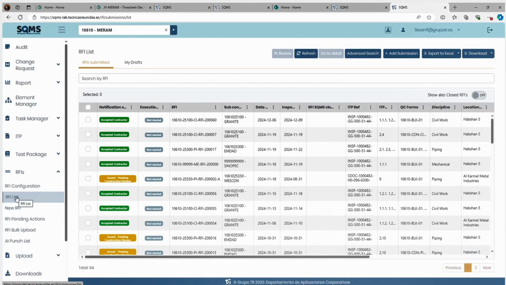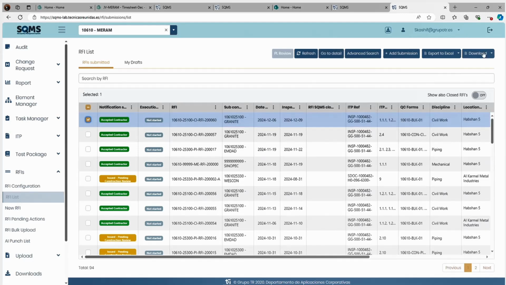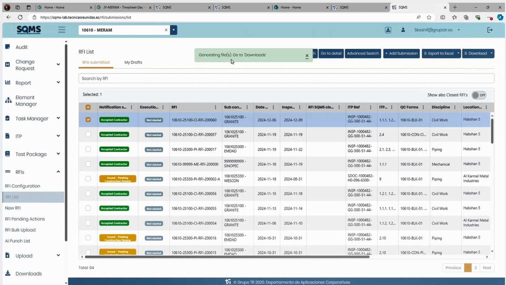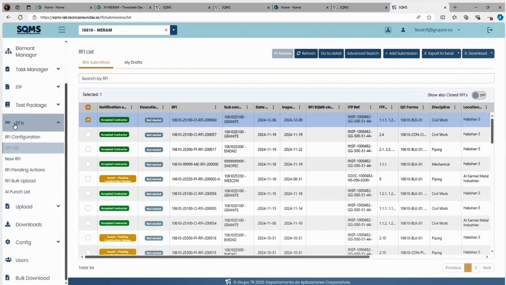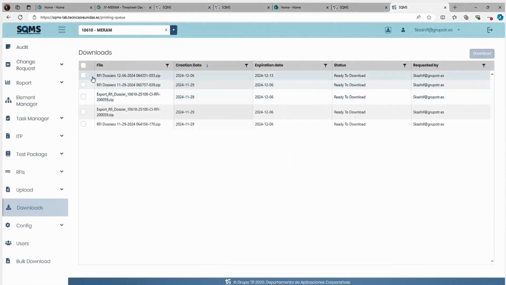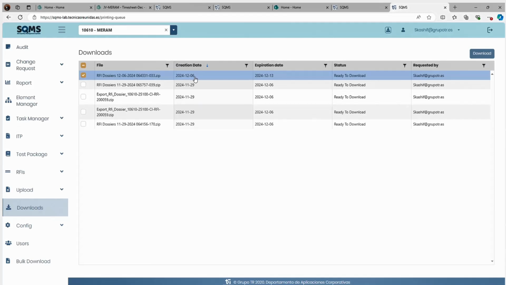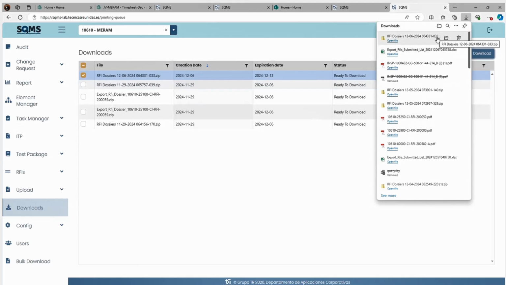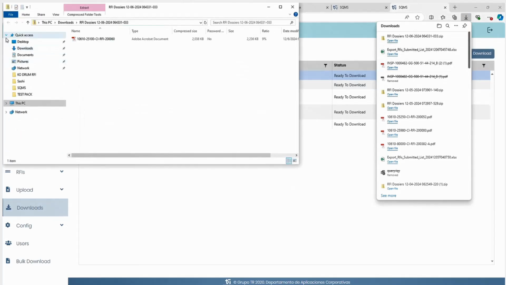For downloading an RFI, you have to come into the RFI list and select your RFI. This is your RFI. This is the download option. Click the down arrow and RFI dossier export. See, it is generating files, go to download. Whenever you click on downloads, it will not download automatically. You need to come into the download option. Click on downloads. See, here this is the RFI with today's date. Can you see? This is the download. Now when you click, it has downloaded and is now in your system. It will come into your download part.